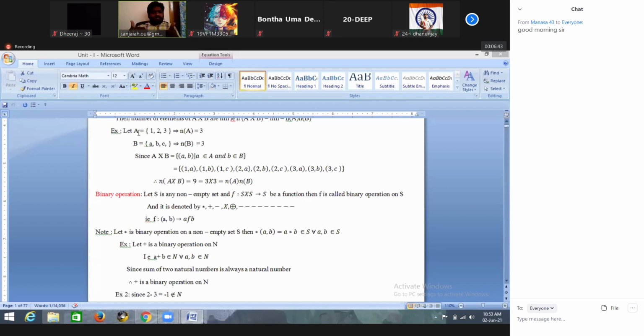Similarly, we can define different kinds of operations. Generally we know addition, subtraction, division and multiplication. These are properties we know, but I want to define some new definitions. Those are particular definitions. For example,